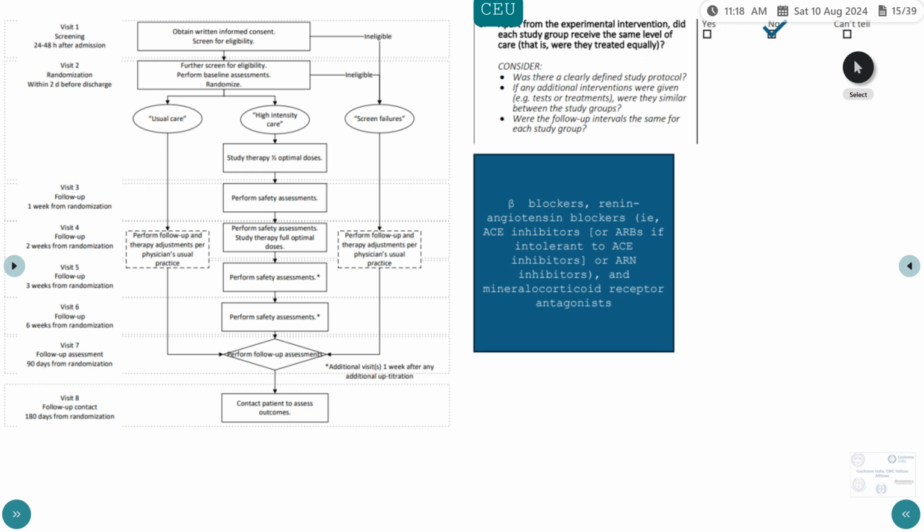So if we are to say whether there were any other factors that would have played a role in the outcome, the closer follow-up in the high intensity arm could have had an extra advantage to that arm, because apart from the GDMT titration, they could have got better counseling, they could have had more titration of diuretics as per the treating physician as compared to the usual care arm. So I would not say that they received the same level of care apart from the experimental intervention.